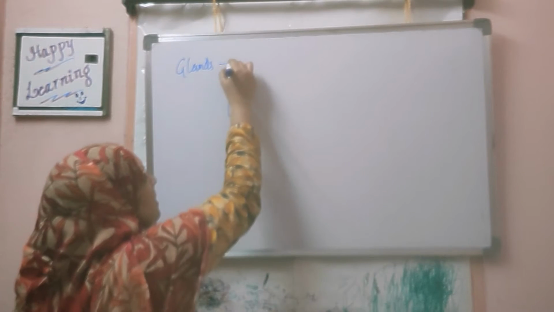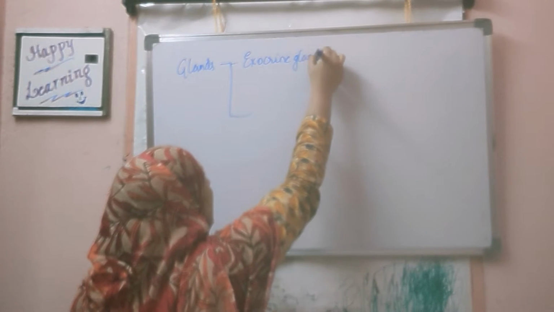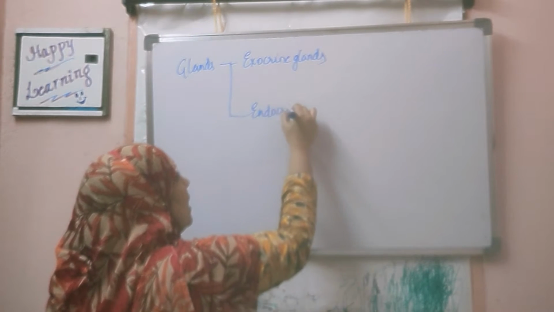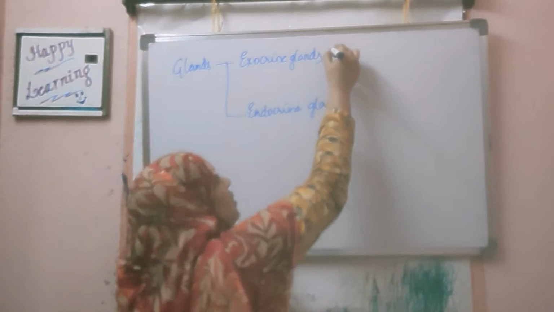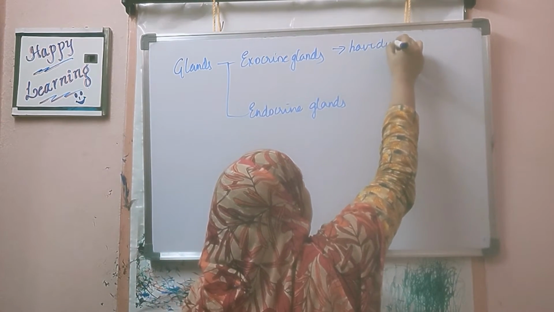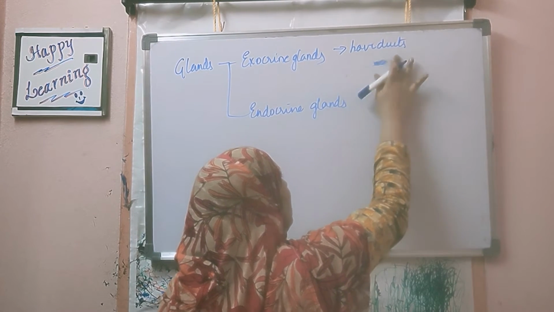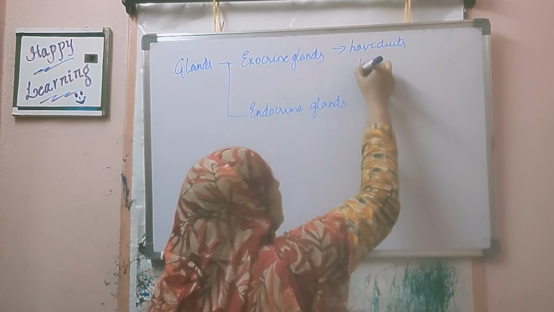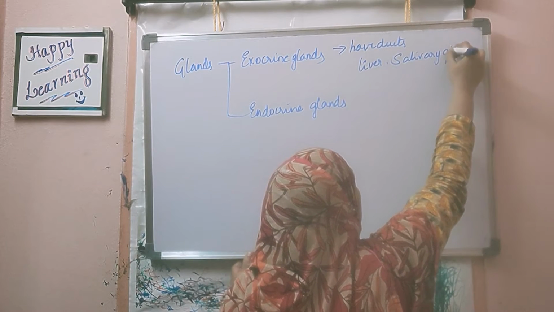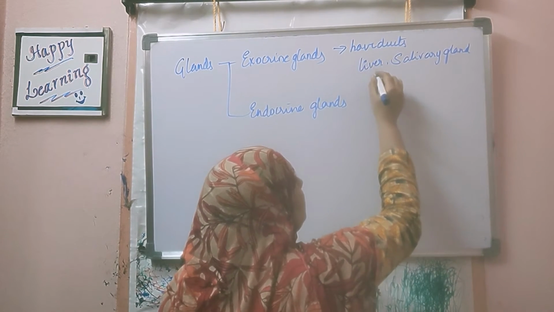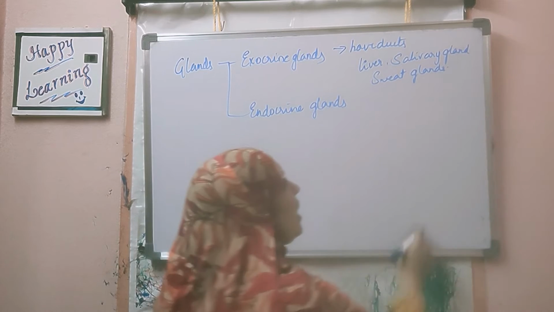Among these glands, there are two types: exocrine glands and endocrine glands. Exocrine glands are those glands which have ducts. For example, the pancreas: one part of the pancreas has a duct, so it is a mixed gland. The liver has a duct. The salivary gland has a duct. Sweat glands have ducts. All these glands have ducts.